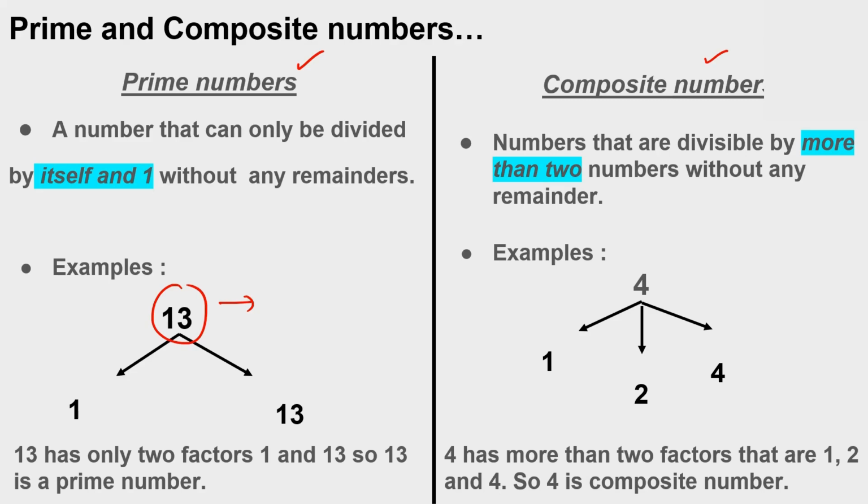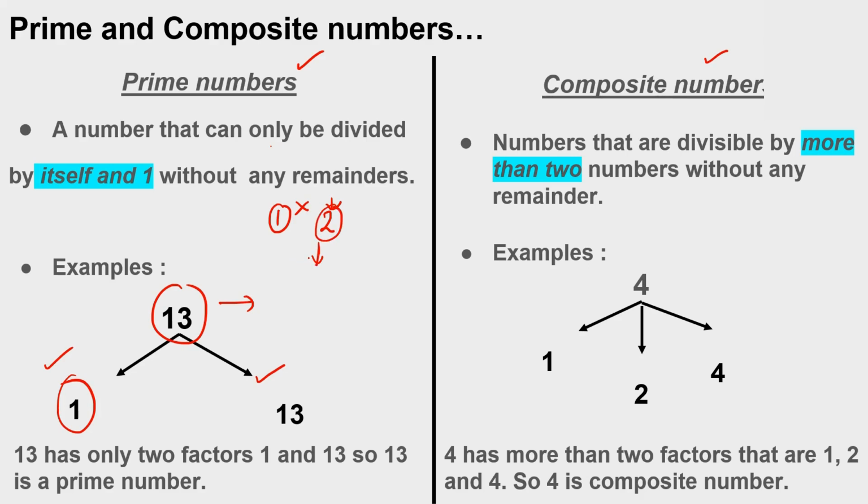2 comes in a table of 2. Okay. So 1 is a factor of every number. So we can take the numbers which can be divided by 1 and that number itself without any remainder. Those numbers are called prime numbers. 1 is neither a prime nor a composite. 2 is a prime number. It is the smallest prime even number. The rest of the prime numbers are odd numbers except 2.